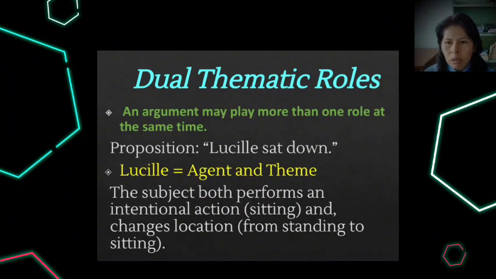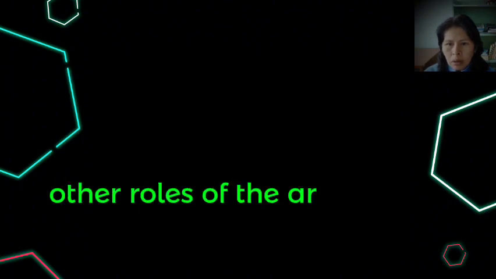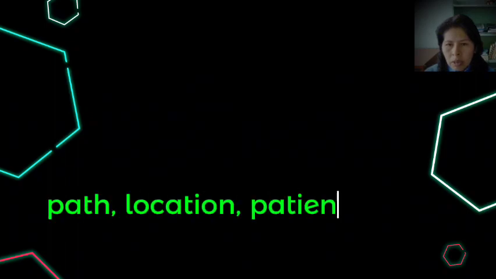Also, it's important to mention and to take into account that besides the thematic roles we mentioned, there are other roles that the argument can play, such as the path, location, patient, and so on, and that they all are important at the moment of analyzing semantic meanings.